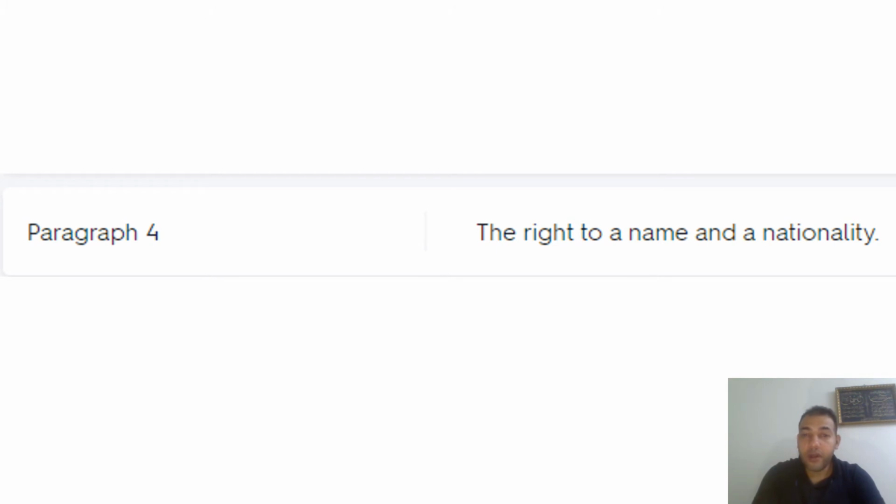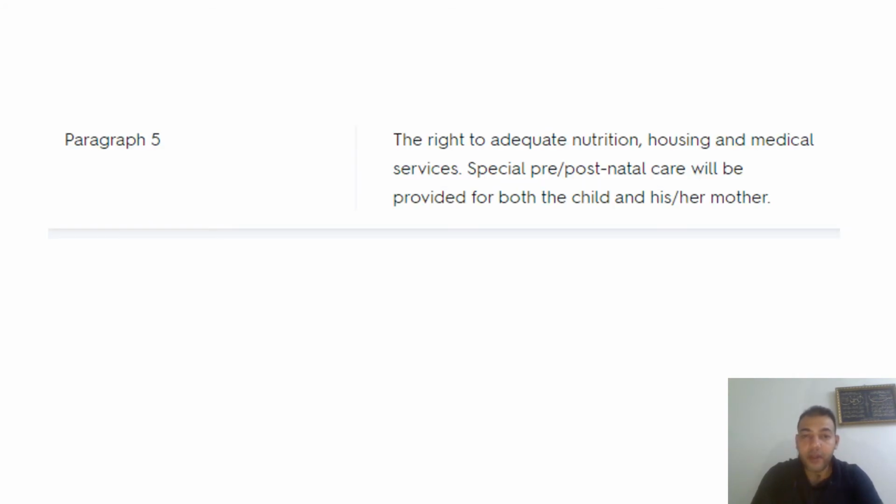Paragraph 4, the right to have a name and nationality, giving a good name and having a nationality, American, Saudi, Emirate, Egyptian. Paragraph 5, it's asking for the right to adequate nutrition, housing, and medical services. Special pre- and post-natal care will be provided for both the child and his or her mother. So you get nutrition, you eat well, you have housing, you have medical services if you are sick, also taking care of the mother and the child before and after giving birth.